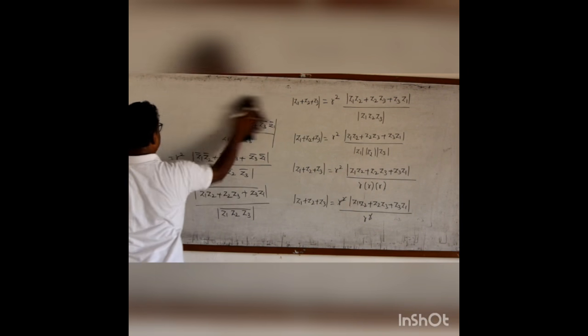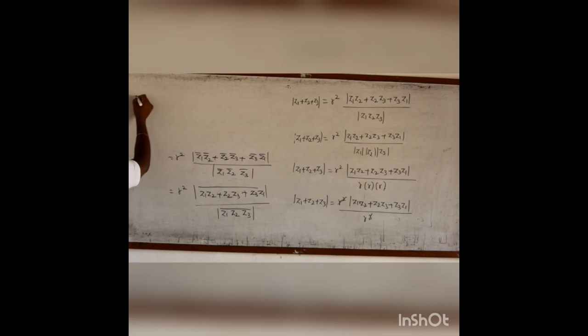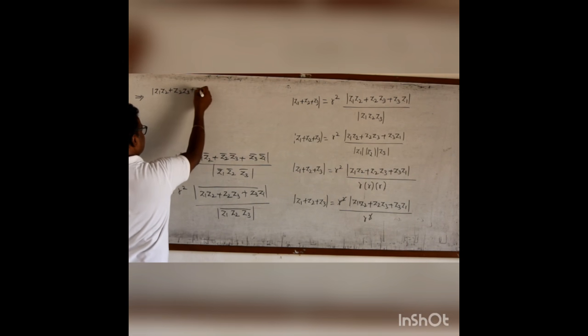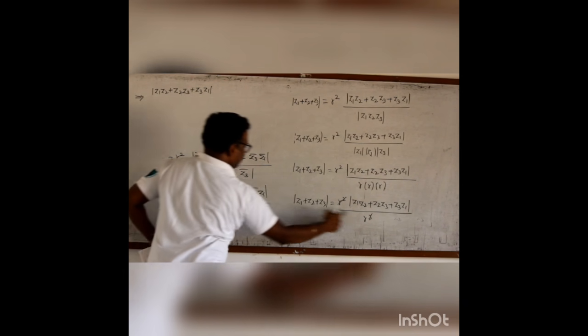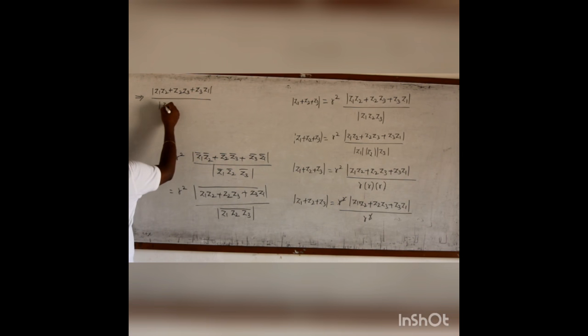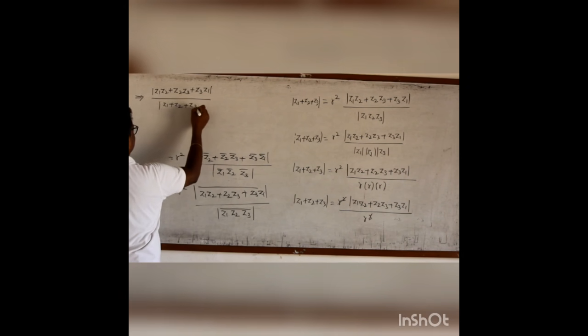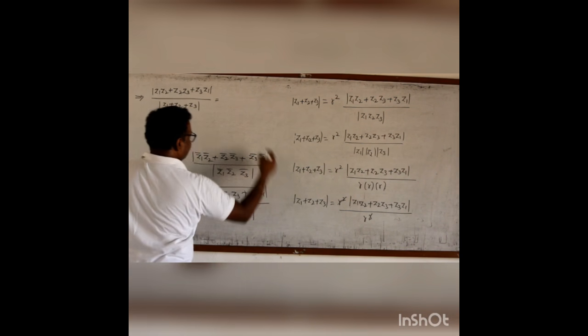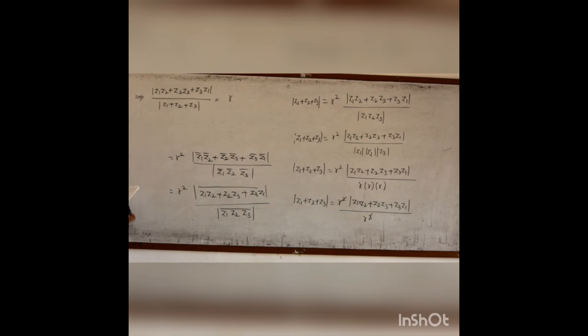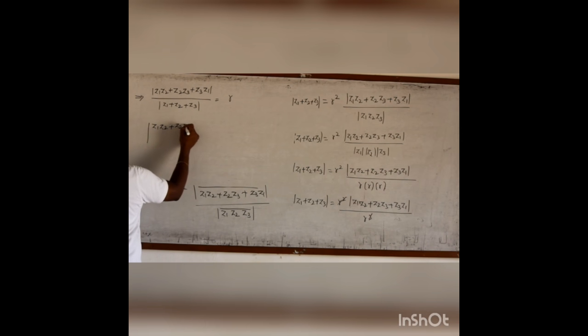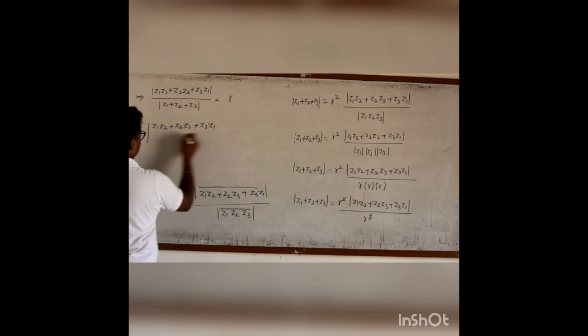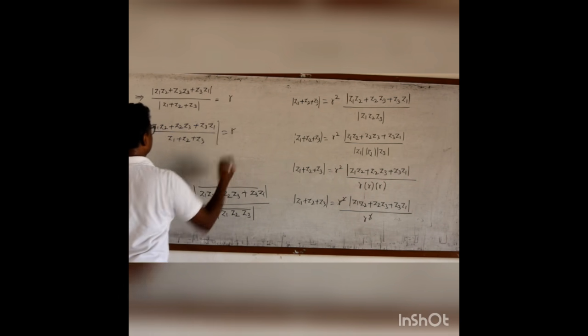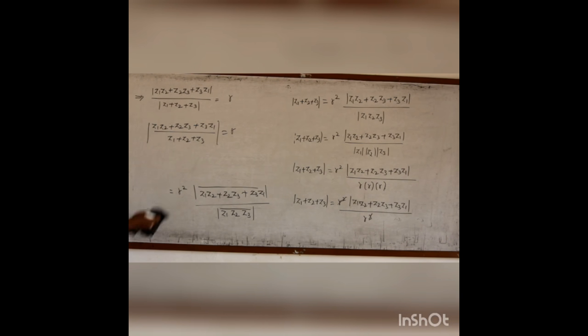Now if I cross multiply, this implies modulus of Z1 Z2 plus Z2 Z3 plus Z3 Z1, when I take this to the denominator, divided by modulus of Z1 plus Z2 plus Z3 equals, when I cross multiply, R. Now I can write this as a single modulus: Z1 Z2 plus Z2 Z3 plus Z3 Z1 by Z1 plus Z2 plus Z3 equals R, provided the denominator is not equal to 0.